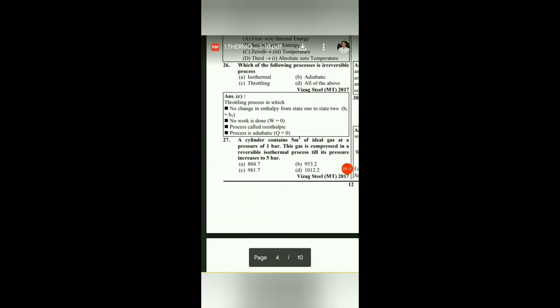So P can be written as C by V, so it can be written as C by V into dV. If you integrate this with respect to V from V1 to V2, we will get the final equation, that is C into ln of V2 by V1.